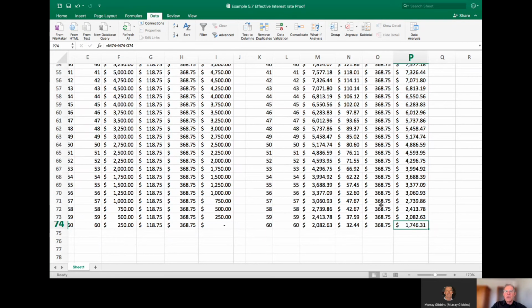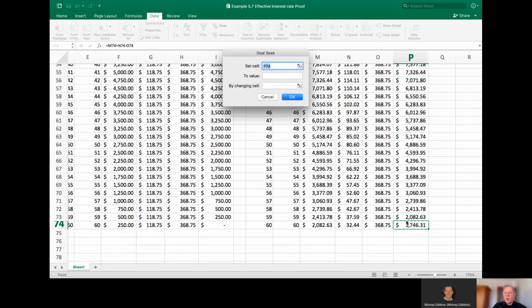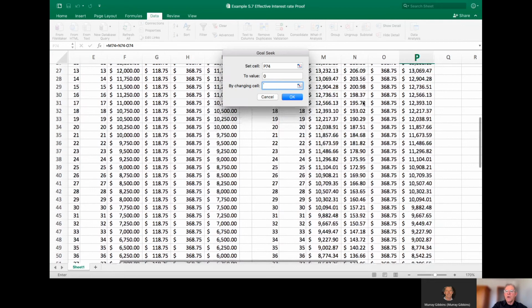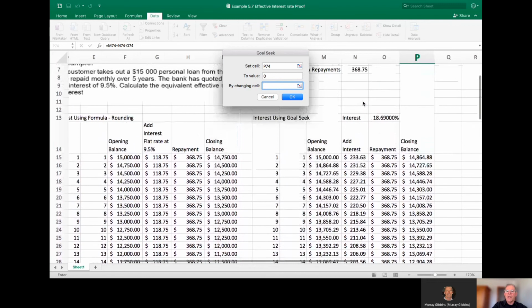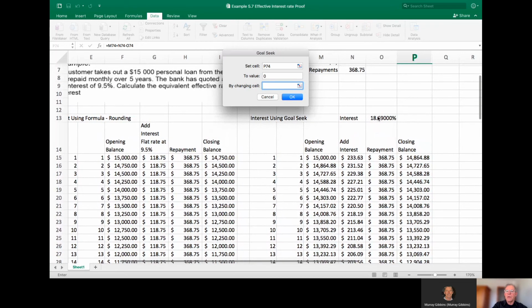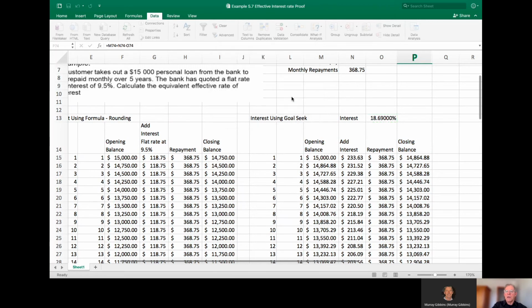1746. So then to pull up Goal Seek, we click on the Data tab, and Goal Seek's over in the What-If Analysis. Click on the drop-down What-If, and we say Goal Seek. And it says, what would you like this cell here to equal? And we'll say 0. And it says, well, by changing what? It allows you to hold everything constant except one thing. And the one thing we do want to change, the one thing we want to find the answer on, is the interest rate. We press OK.